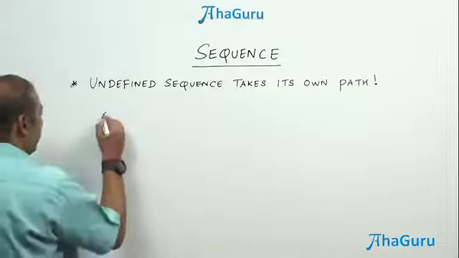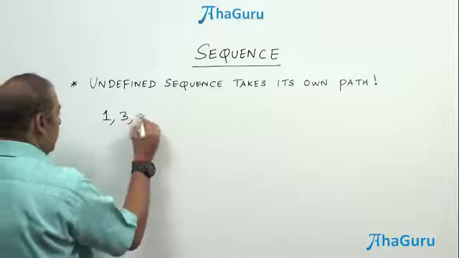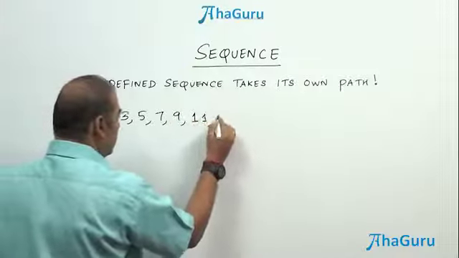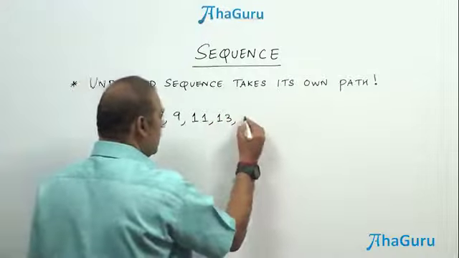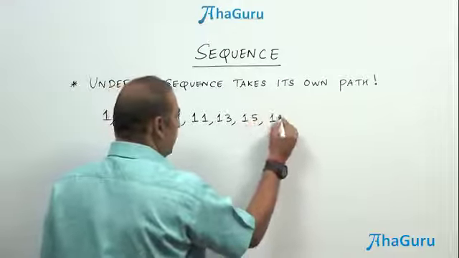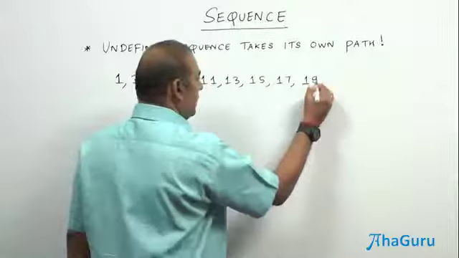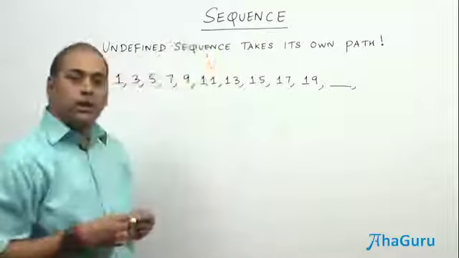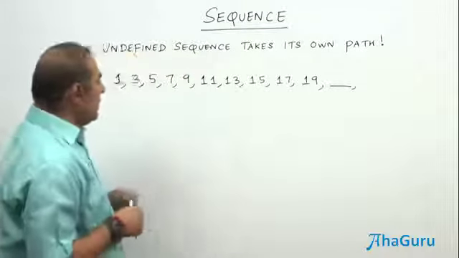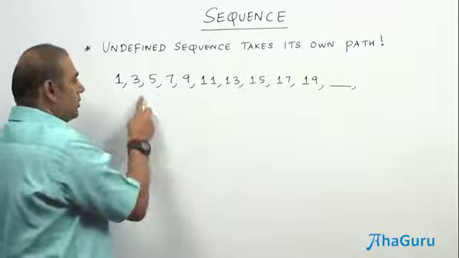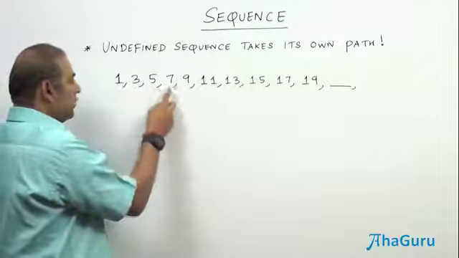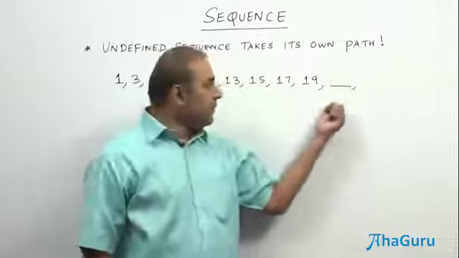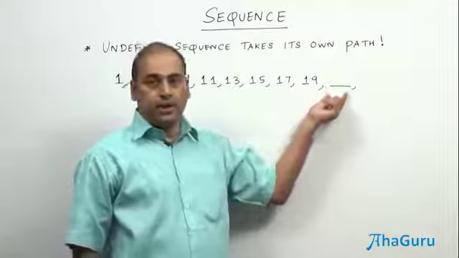Let us see another example. Suppose we have a sequence like this: 1, 3, 5, 7, 9, 11, 13, 15, 17, and 19, and probably the sequence proceeds like that. One may presume that since it goes in odd numbers, the first odd number, second, third, fourth, fifth, like that, you get the 10th odd number.